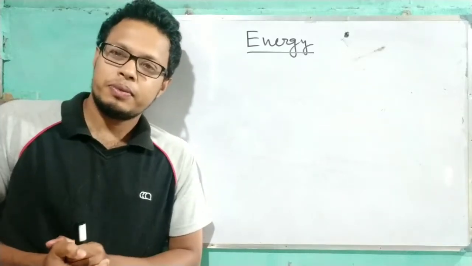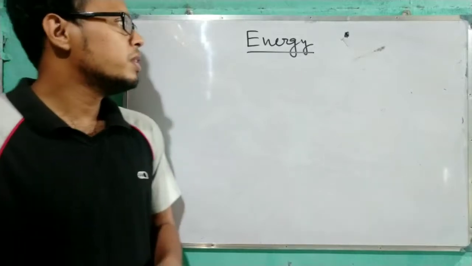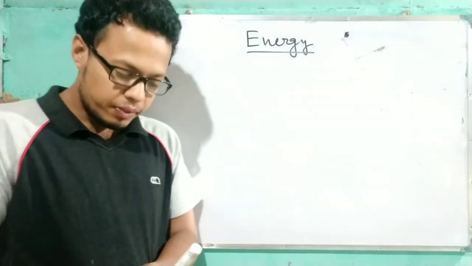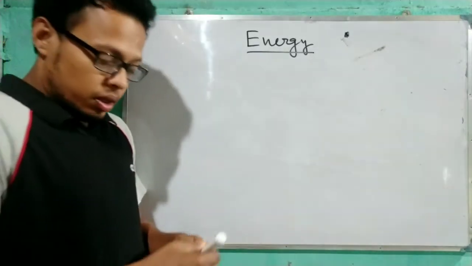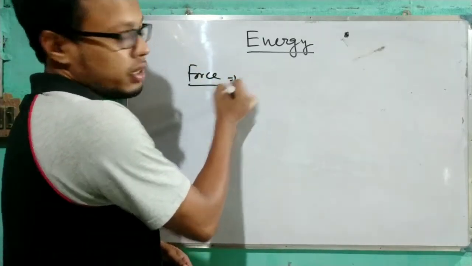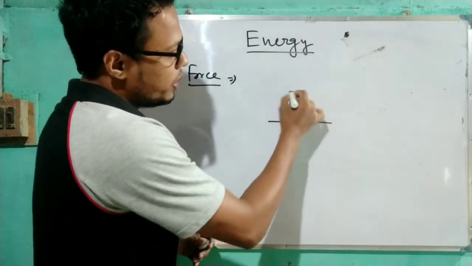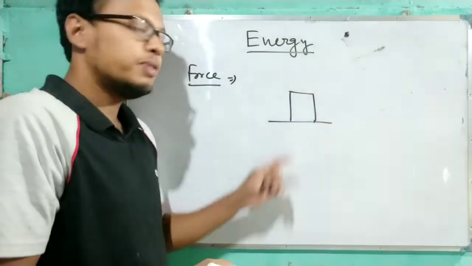Hello dear students, today I will discuss one chapter from class 7 ICSE, that is energy. Before starting, you have read about force in class 6. What is force? You consider one body which is stationary, means fixed.